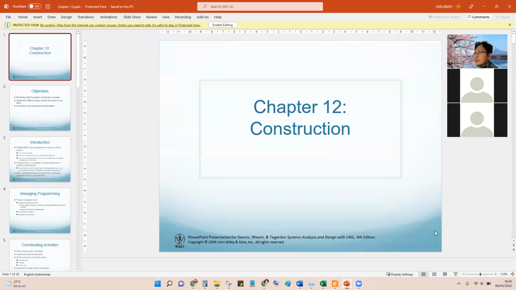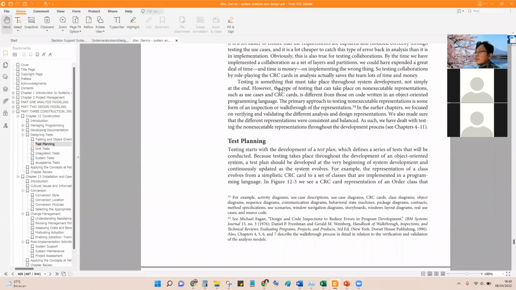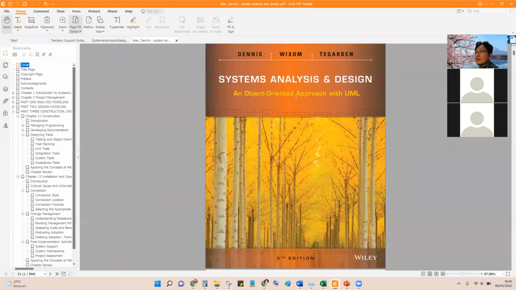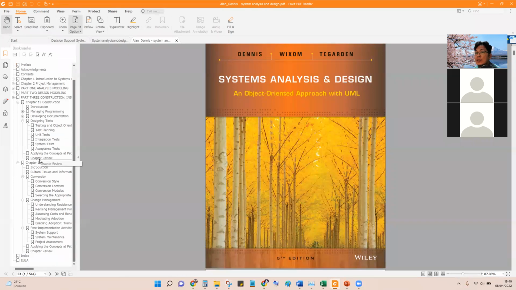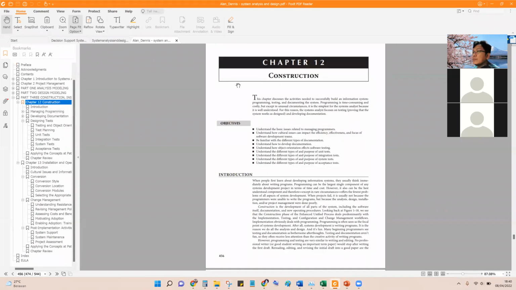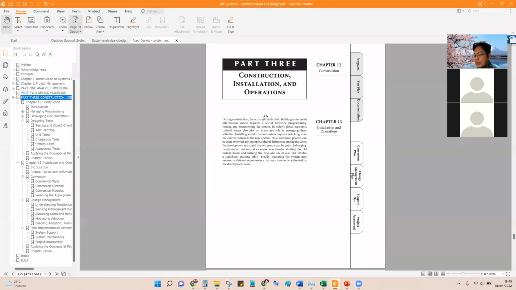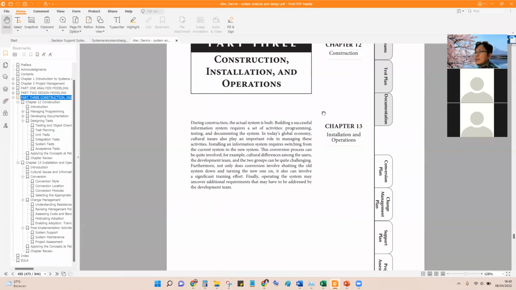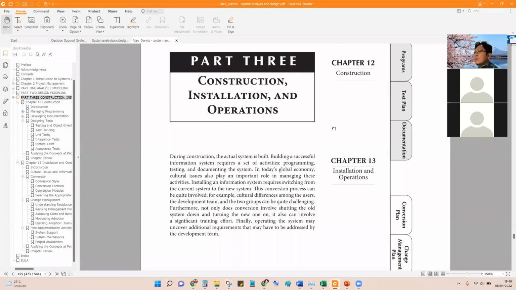Okay, we go to chapter 12 with object-oriented. The same author, Alan Dennis, but with object-oriented. This chapter is about construction, installation, and operation. I think this is easy for industrial engineering because this is related to the implementation, hardware, and also testing.